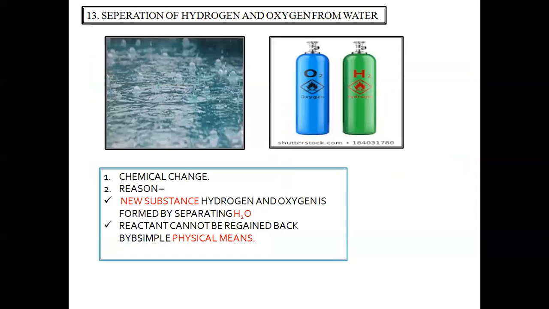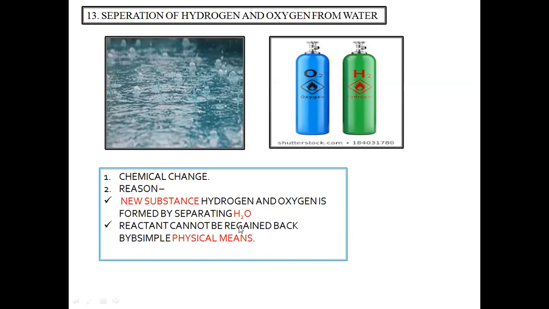Next is separation of hydrogen and oxygen from water. Is it a physical change or a chemical change? Now let us see what happens. The left hand side picture shows you the drop of rain, which consists of water molecules, that is in the form of H2O.